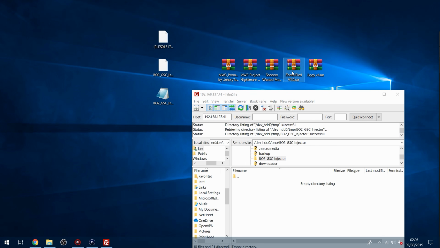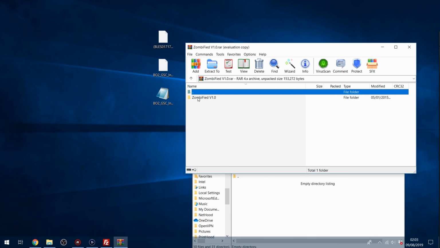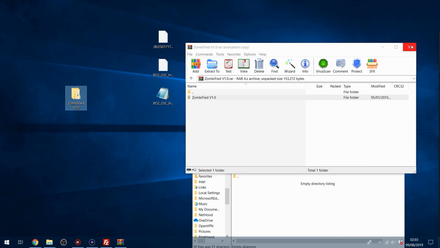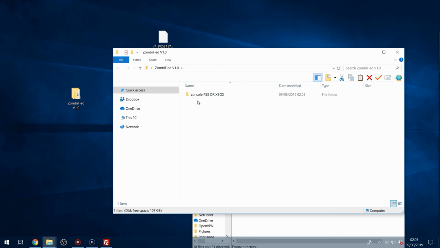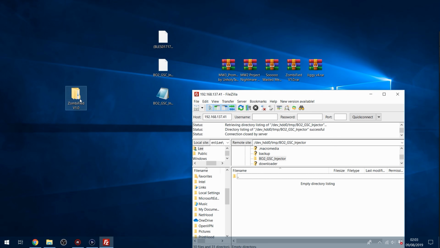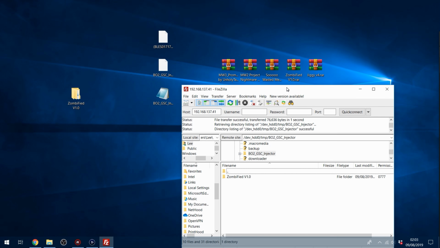So we're going to take our zombie menu, copy this out to the desktop, and then if I go in here, it's got like a PC version, we'll delete that. We'll copy the maps folder out of here, get rid of this folder. So it's got the name of the menu and then maps, MP, game type ZM, and then the GSC file that it needs to load.